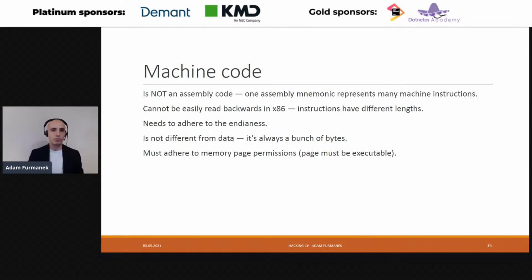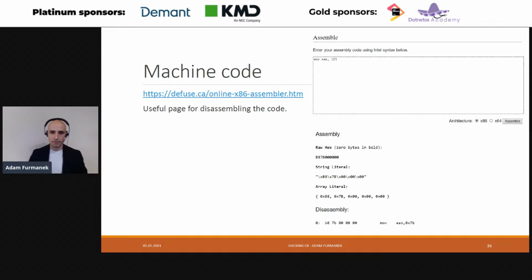And bear in mind that I'm running these examples on x64 architecture, and they work no matter what the operating system is. You can do this in Windows and Linux, wherever you wish, because it's the architecture that dictates how you write this code. It will obviously be different if you try to run these things on ARM architecture or some other architectures, but the general idea will always be the same. You write some architecture-specific code, and then you try executing it. So how do we do that? The first thing, typically, when we would like to write some machine code is, well, do not write machine code directly by hand.